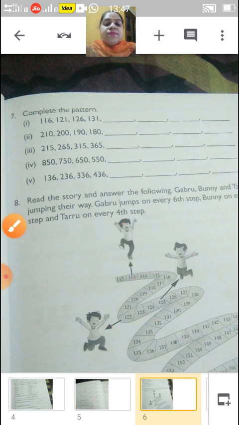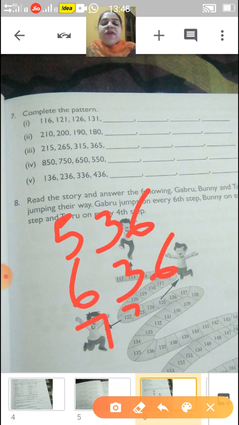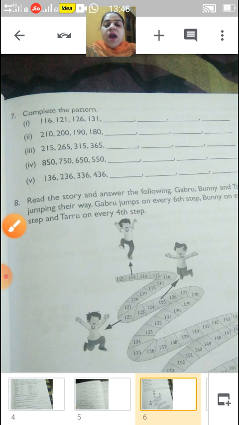Now children, last: 136, 236, 336 and 436. In this, they are adding 100. Okay. So your next four numbers: 536, 636, 736 and, very good, 836. Okay children, by adding 100 each time. So you will see whether they are adding forward, whether they are subtracting or whether they are going backward. Now next.